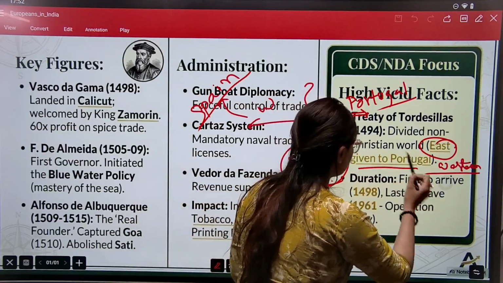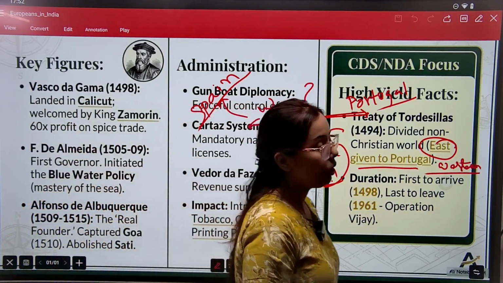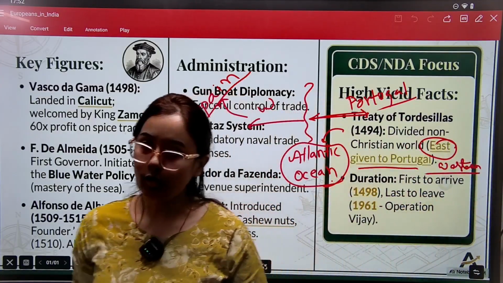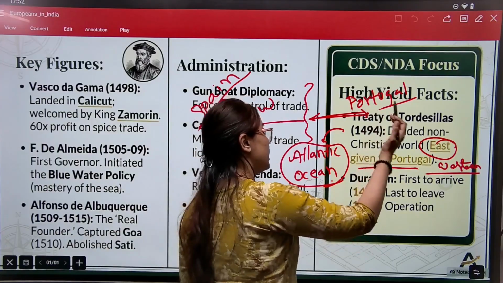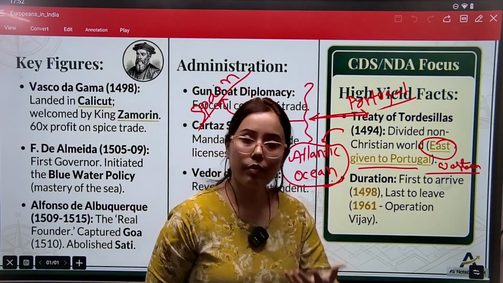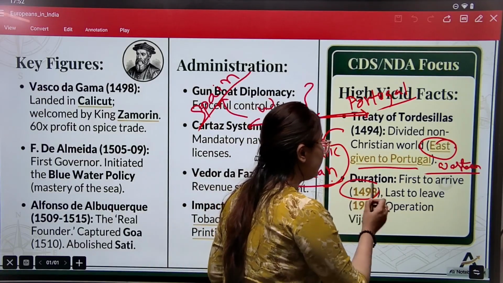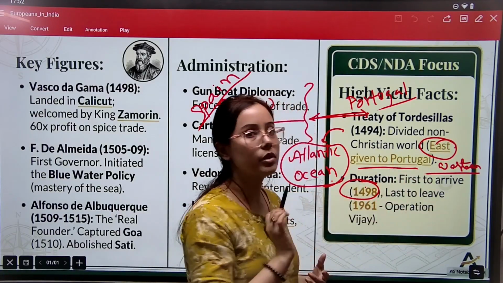So this was an important treaty that actually led to the arrival of the first Europeans to India, that is, the Portuguese. Okay, now this treaty was done. The eastern part was taken by the Portuguese, and our India is located in the eastern part. That is why in 1498 the Portuguese were the first to come to India.